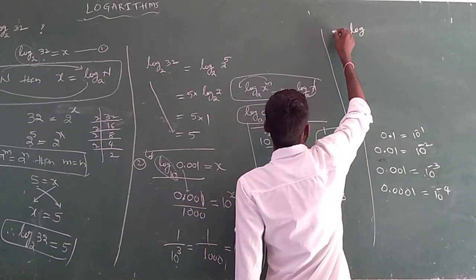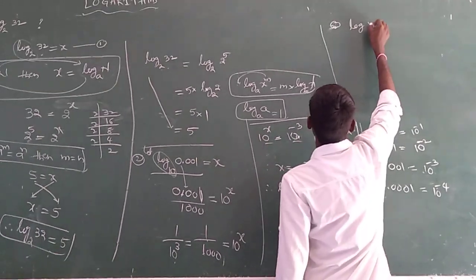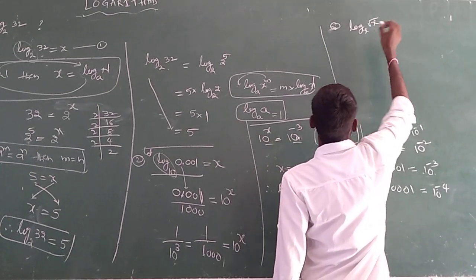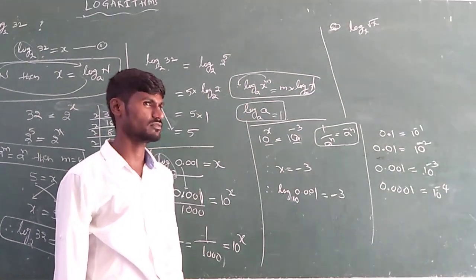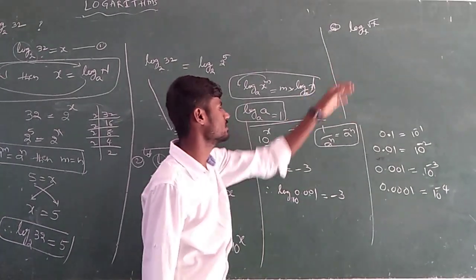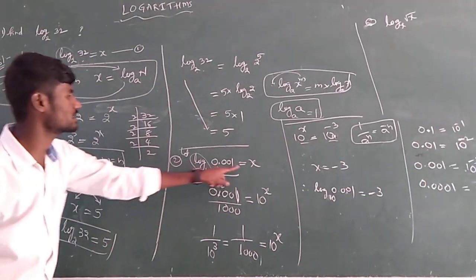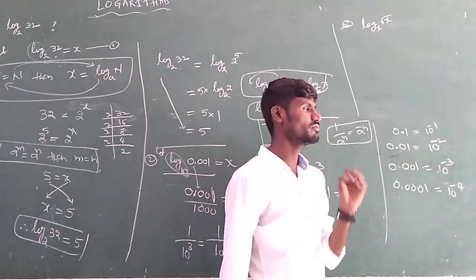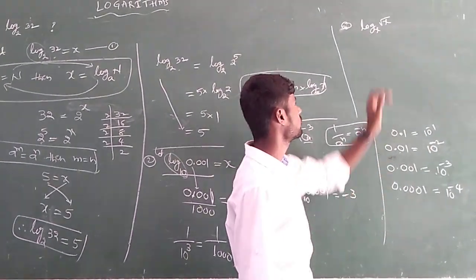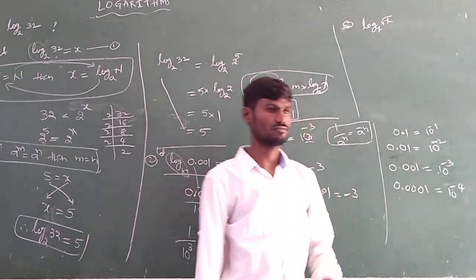Okay, now next, another problem. Simplify the value of log root x to the base x is the question. If you observe, generally in these problems we take the unknown as x, but if x is already in the question, that is the main mistake some students make. If x is already present in the problem, you have to take something other than x.